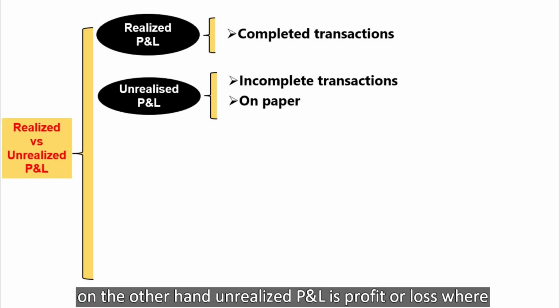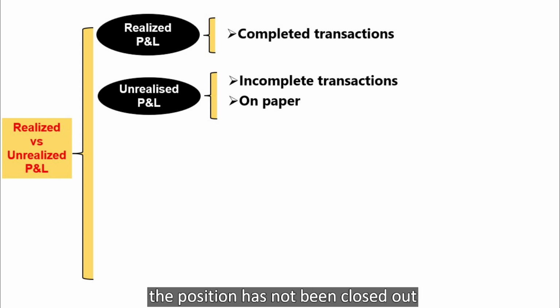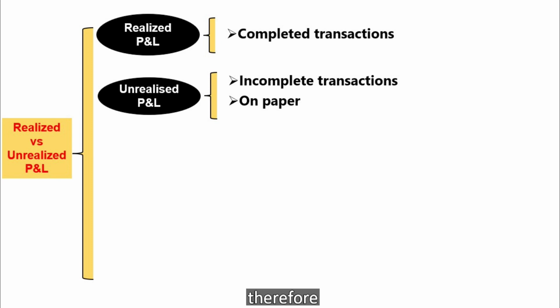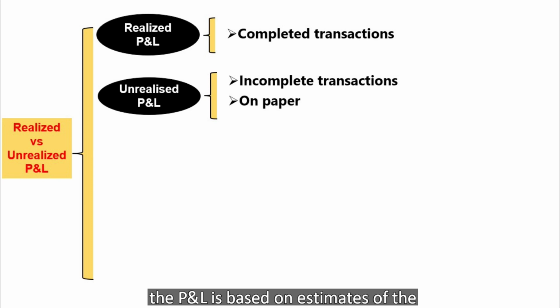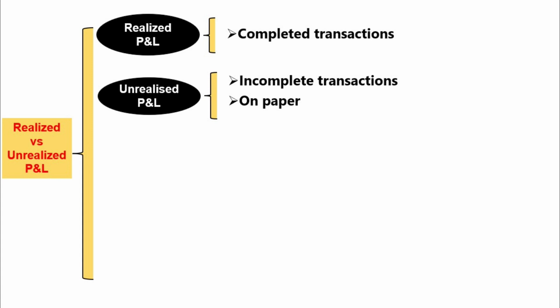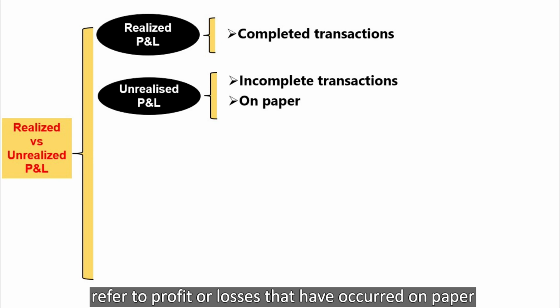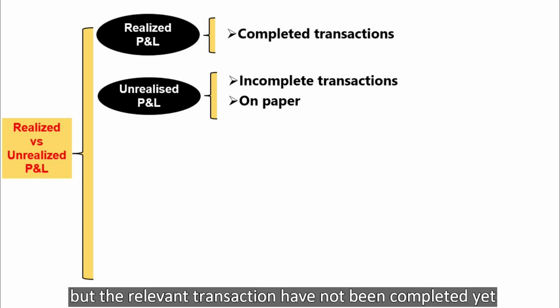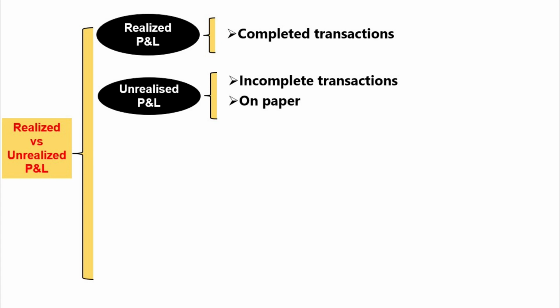On the other hand, unrealized P&L is profit or loss where the position has not been closed out. Therefore, the P&L is based on estimates of the amount that would have been received should the position be closed out. In accounting terms, unrealized P&L refers to profits or losses that have occurred on paper, but the relevant transactions have not been completed yet.